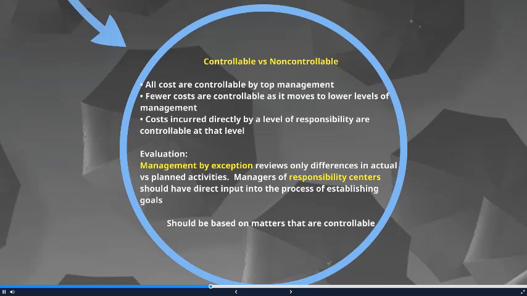We also refer to management by exception, which means that we're reviewing only differences in actual versus planned activities that stand out. And we also look at responsibility centers. These centers will look at which ones have a direct impact on achieving these established goals that we have set.